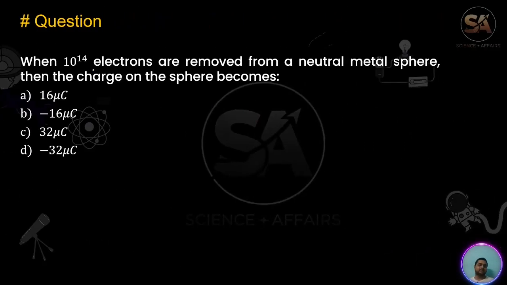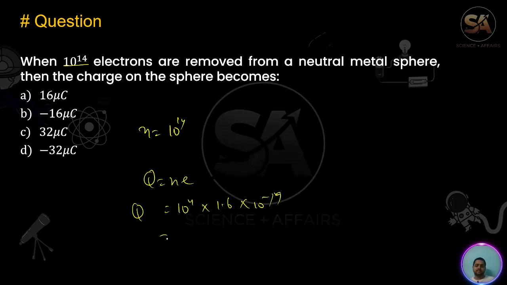And here, when 10 to the power 14 electrons are removed from a neutral conducting metal sphere, what does the charge on the sphere become? Here n is given as 10 to the power 14. So q equals n e, so q will be 10 to the power 14 into 1.6 into 10 to the power minus 19.